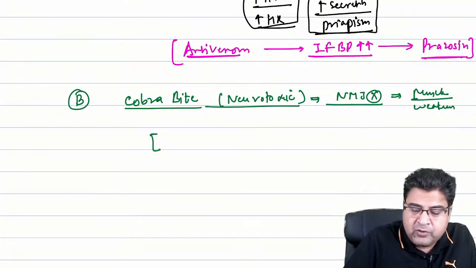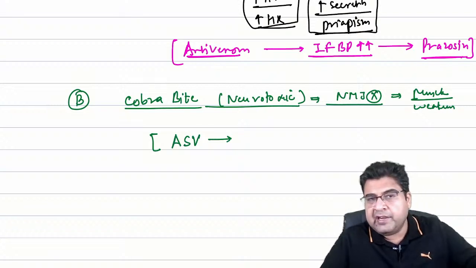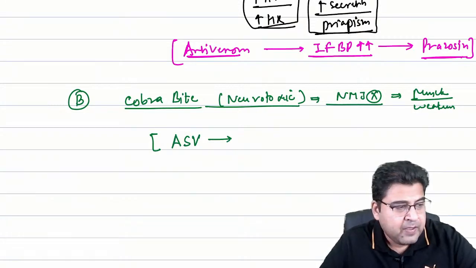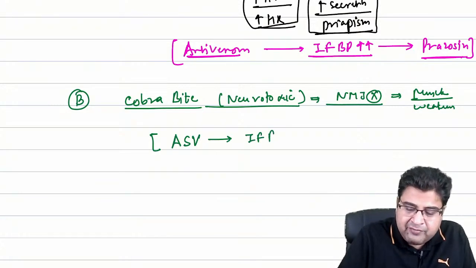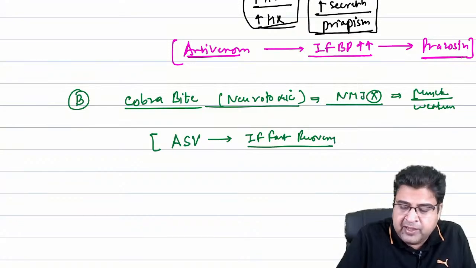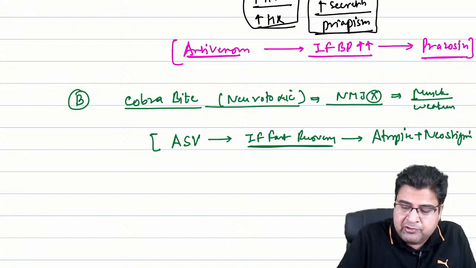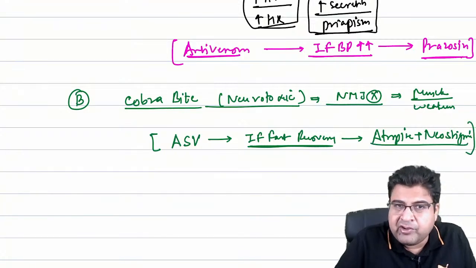So which medicine will you give first? The answer is we will give the anti-snake venom first. And after giving the anti-snake venom, if you want fast recovery of the patient, then you can give the combination of atropine plus neostigmine. So the atropine plus neostigmine combination is given if you want fast recovery.